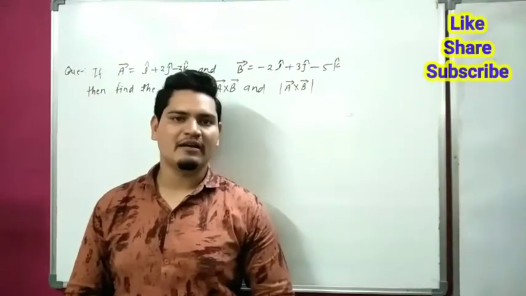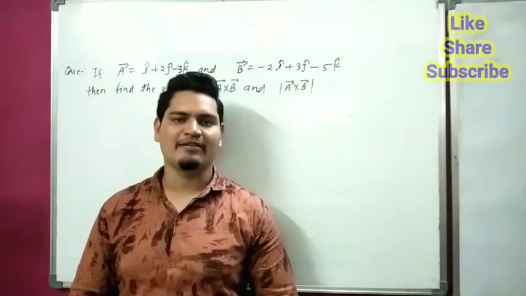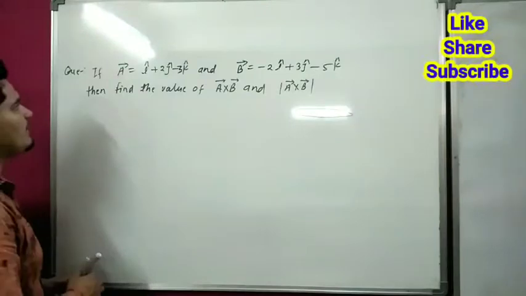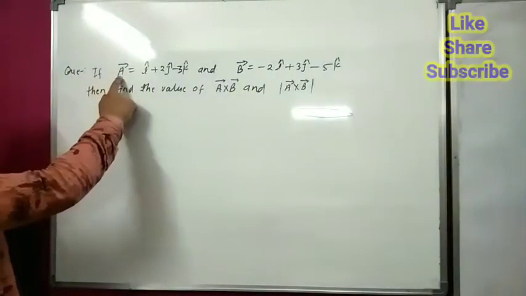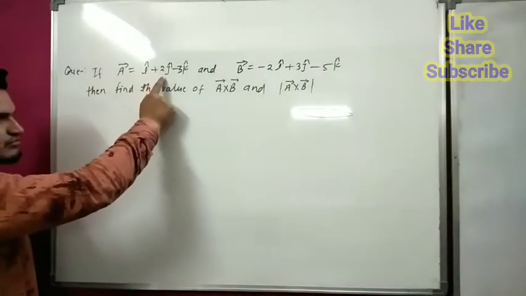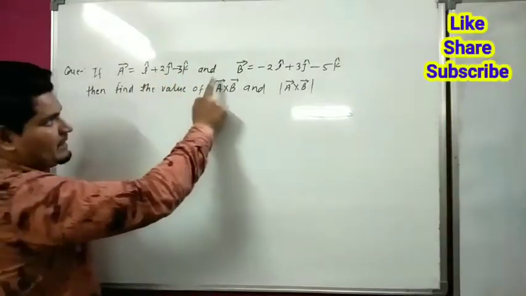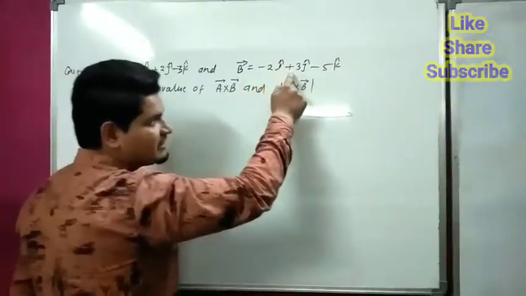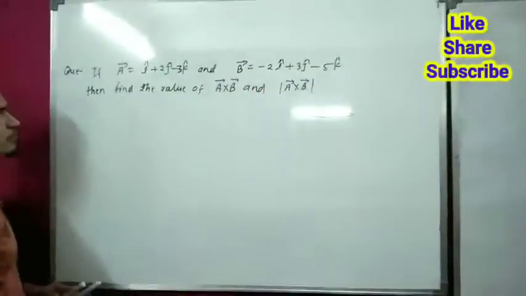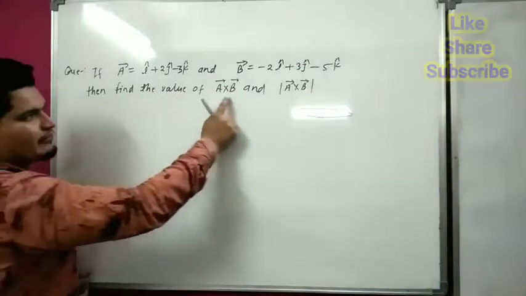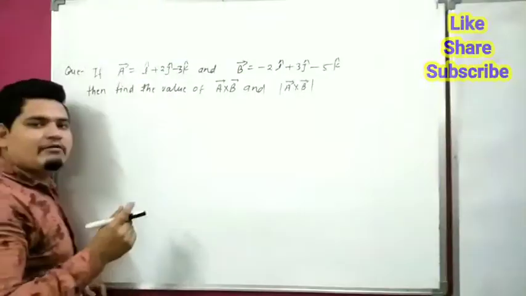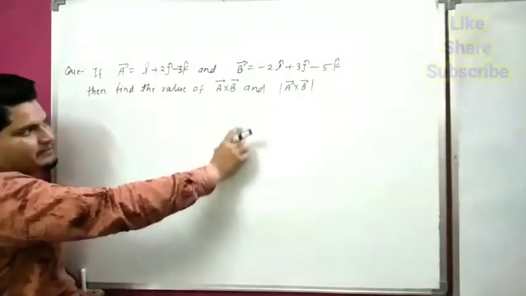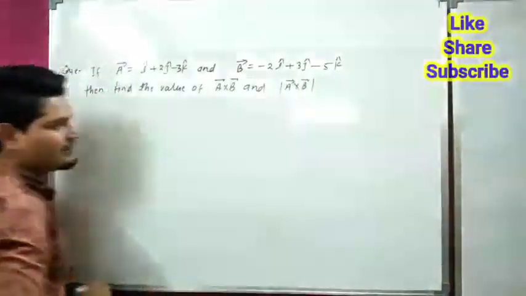Now we are going to start cross product, which is also called vector product. So we are taking an example. If vector A is equal to i cap plus 2j cap minus 3k cap, and vector B is equal to minus 2i cap plus 3j cap minus 5k cap, then we have to find the value of A cross B. We have completed dot product. Now we are going to start cross product, and the modulus of vector A cross B.